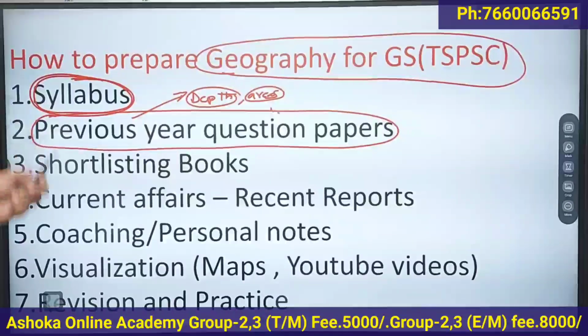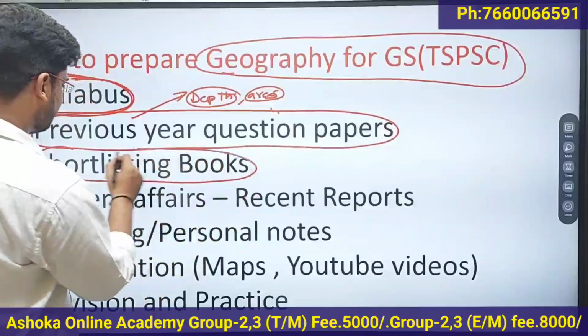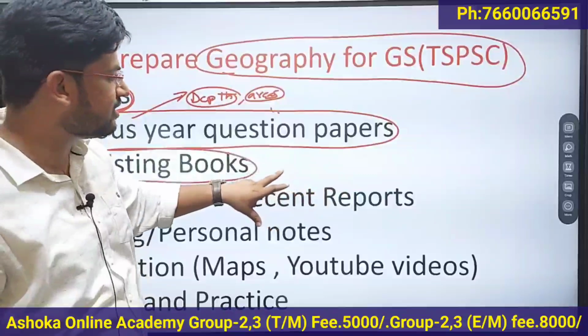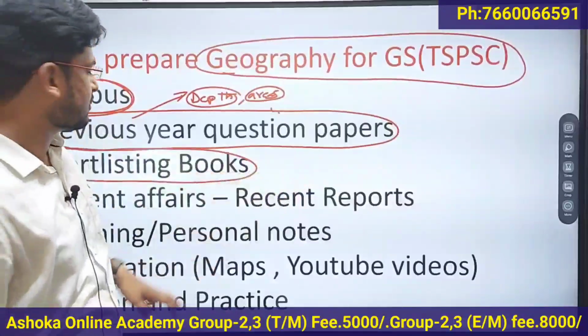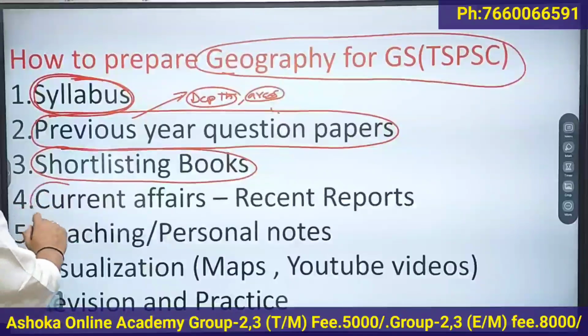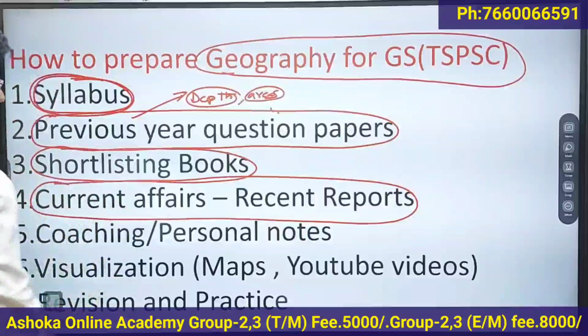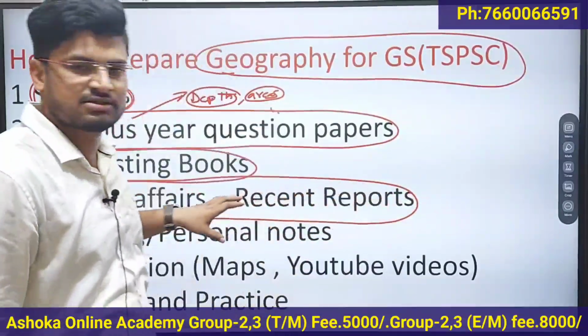Okay, and the third thing you have to do is shortlist the books that are available in the market. You have to choose the best, limited books, and you have to revise them 20 times. Then the fourth thing, you have to concentrate on the current affairs or current developments related to that subject.